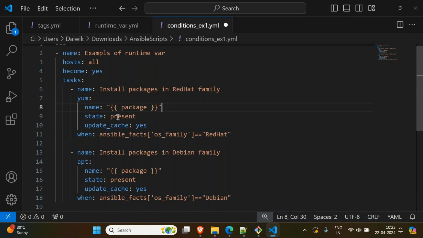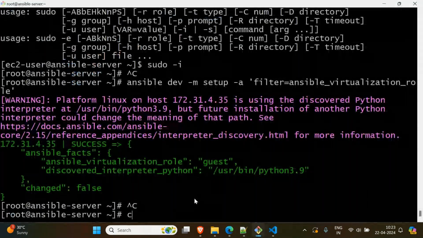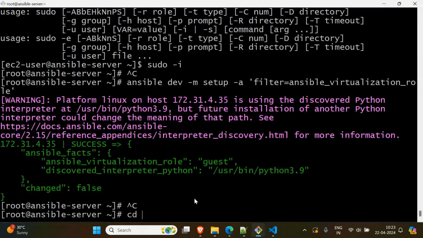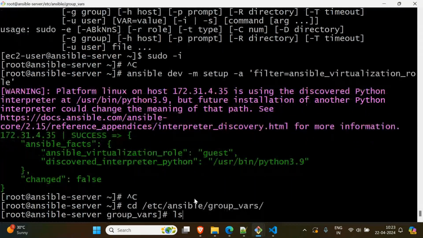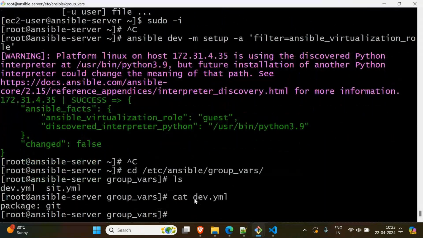Then here Git will be installed, and here our Maven will be installed. So if I say cd /etc/ansible, ls, we have dev and sit YAML files, right? If I open dev, here in dev I'm installing Git, and in sit I'm installing Maven. These two I want to install.